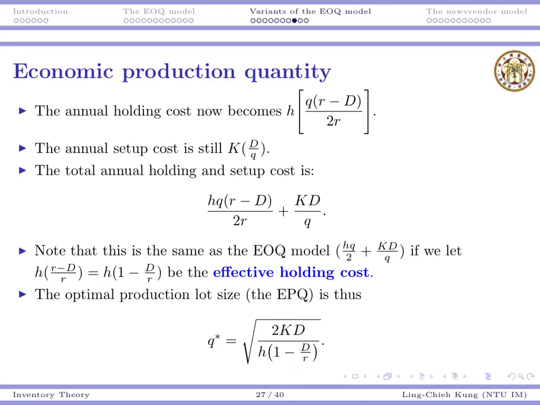It is H times something less than 1. If the denominator becomes smaller, then of course your Q star needs to become larger. And that's again reasonable because while you are producing, you are also consuming something. Compared with the previous EOQ case, when you produce, you get everything altogether. This will require you to produce slightly more.